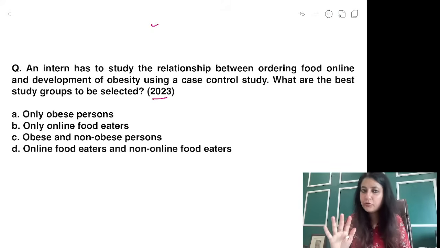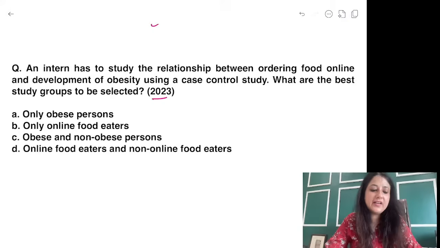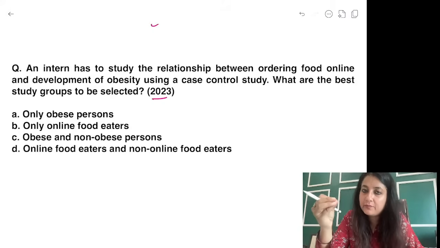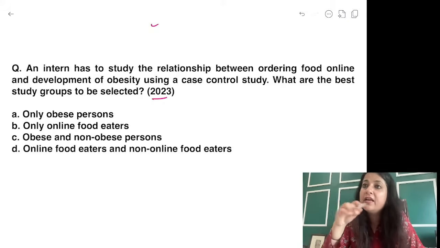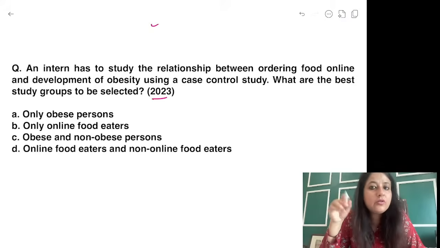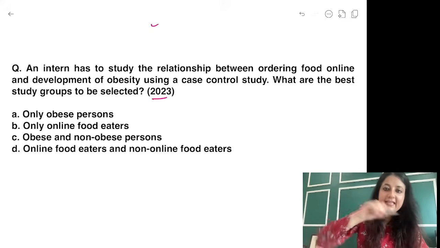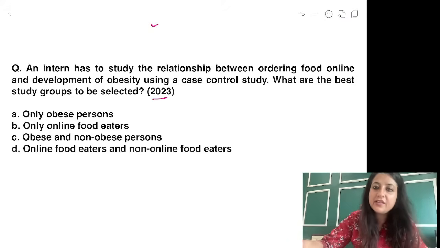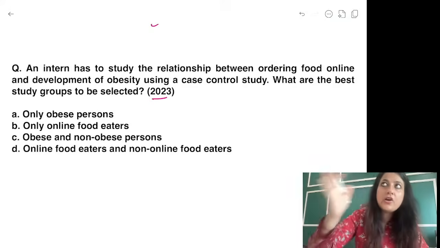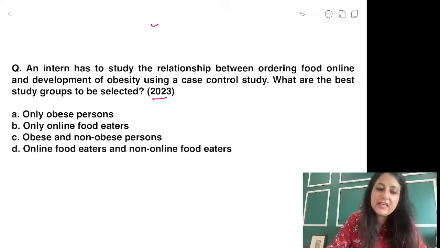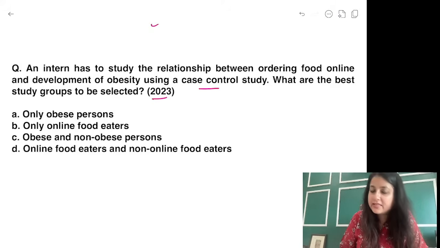Parth, I will take you to the retrospective cohort question. Don't worry dear, I'll take you to retrospective. वहाँ पे you are comparing outcomes. ठीक है Parth? Divorce, non-divorce, and you're looking at history of exposure. History of exposure, and we all know that effect to cause is case control. You already have the effect, the divorce status. You are asking about the cause, which is the addiction. Got it, Parth? Now over here we have a case control study design.